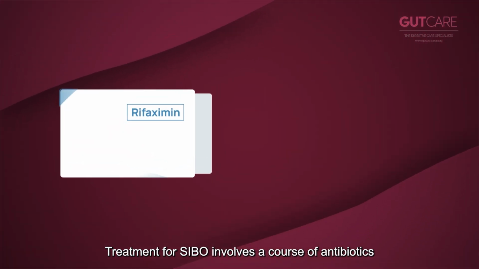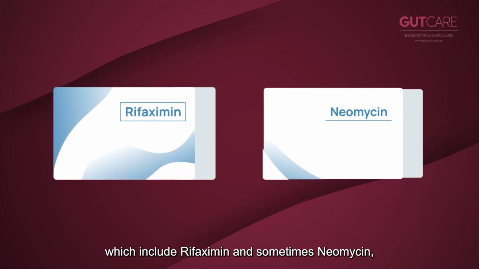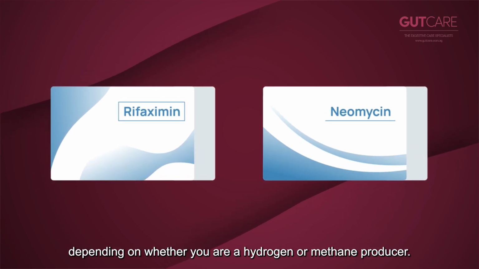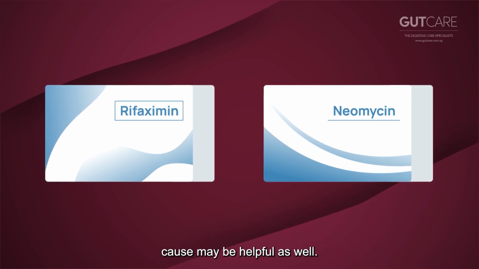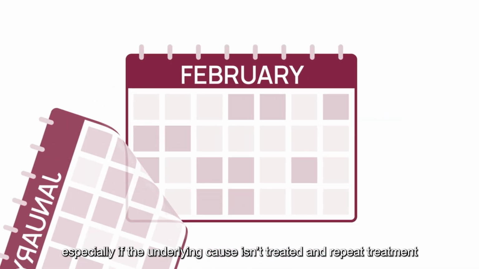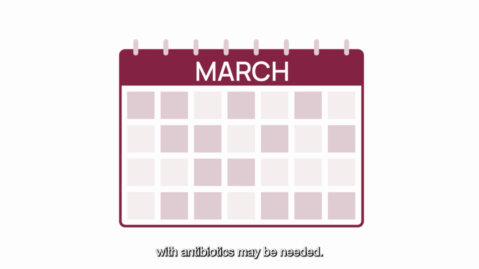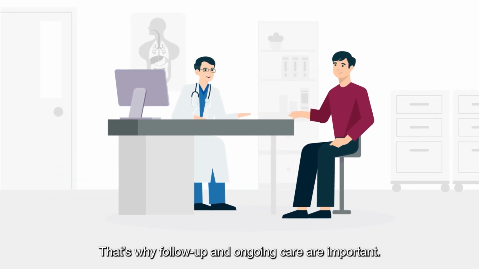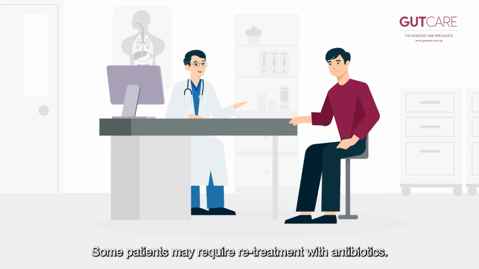How is SIBO treated? Treatment for SIBO involves a course of antibiotics which include rifaximin and sometimes neomycin, depending on whether you are a hydrogen or methane producer. In some cases, treatment of the underlying cause may be helpful as well. SIBO can come back, especially if the underlying cause isn't treated, and repeat treatment with antibiotics may be needed. That's why follow-up and ongoing care are important. Some patients may require retreatment with antibiotics.